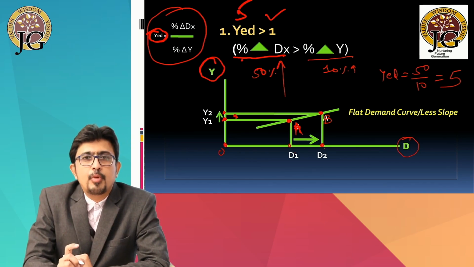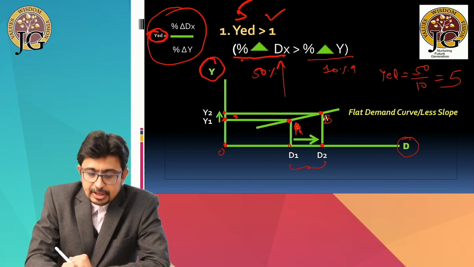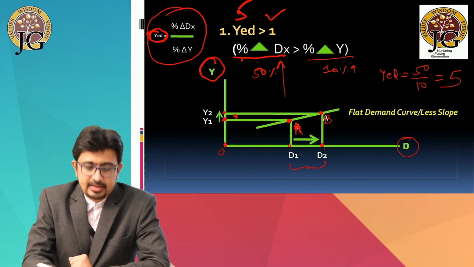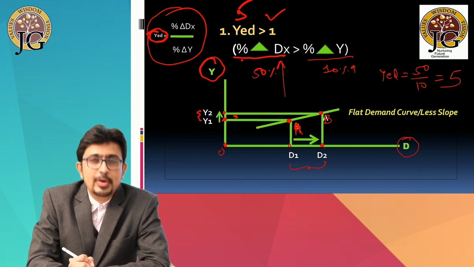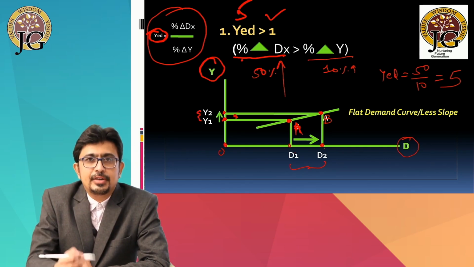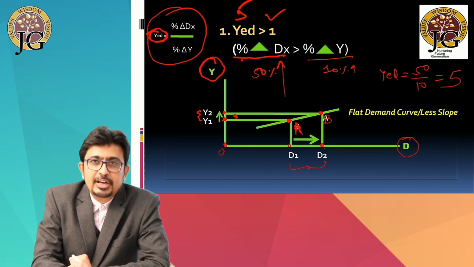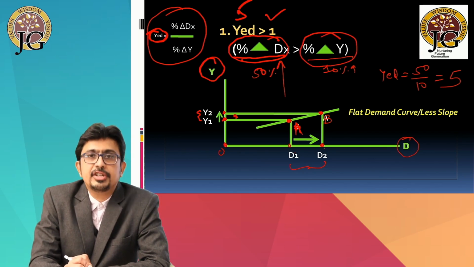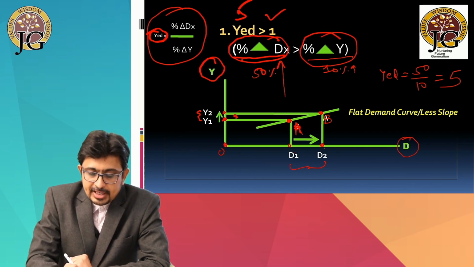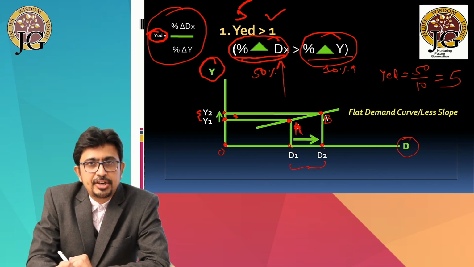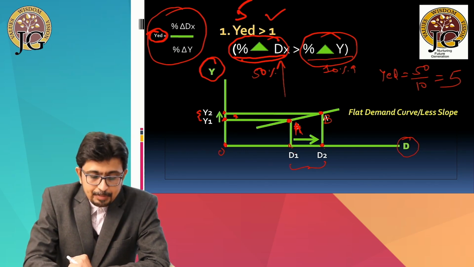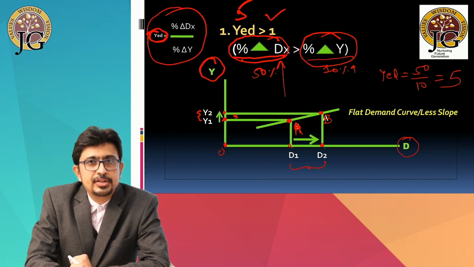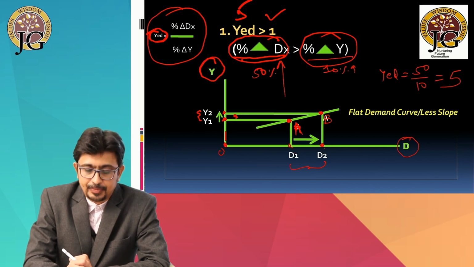Now the important point to be noted in this diagram is that distance D1 D2 has to be greater compared to distance Y1 Y2. Why so? The reason is simple. That's our condition. The percentage change in demand should be greater compared to percentage change in income, which means that D1 D2 distance, the change in demand, should be greater as compared to Y1 Y2 distance, which is the percentage change in income.